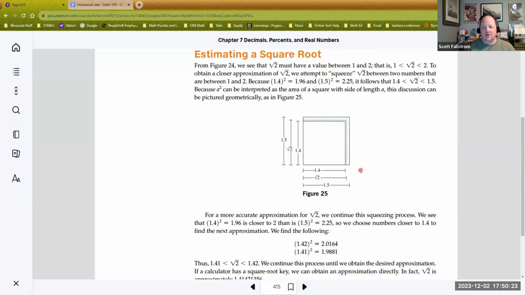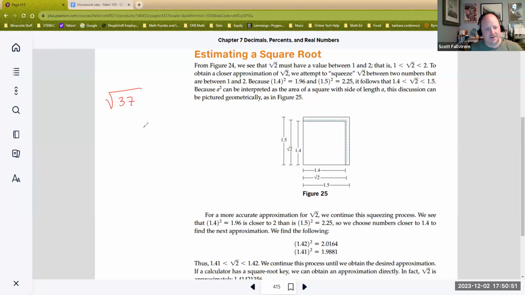Estimating a square root. Square roots are very interesting because there is a process. There used to be something taught even in elementary schools on how to manually calculate the square root of a number. It kind of fell out of favor when calculators came in. But you should still be able to tell something. For example, the square root of 37. What we know is the square root of 37 must be bigger than the square root of 36.